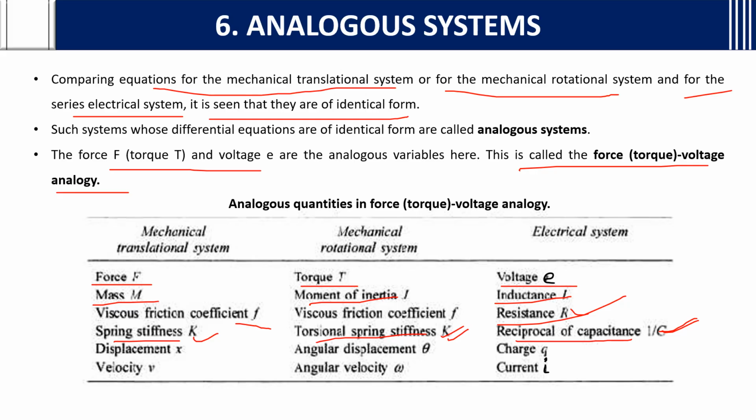Whereas here, displacement and velocity, we can represent any equation in terms of displacement and velocity. In mechanical rotational it is theta, that is angular displacement and angular velocity, whereas in the electrical system we represent them in terms of Q and I, that is charge and current. Okay, in the same way we have the force current analogy. We'll see it in the next slide.